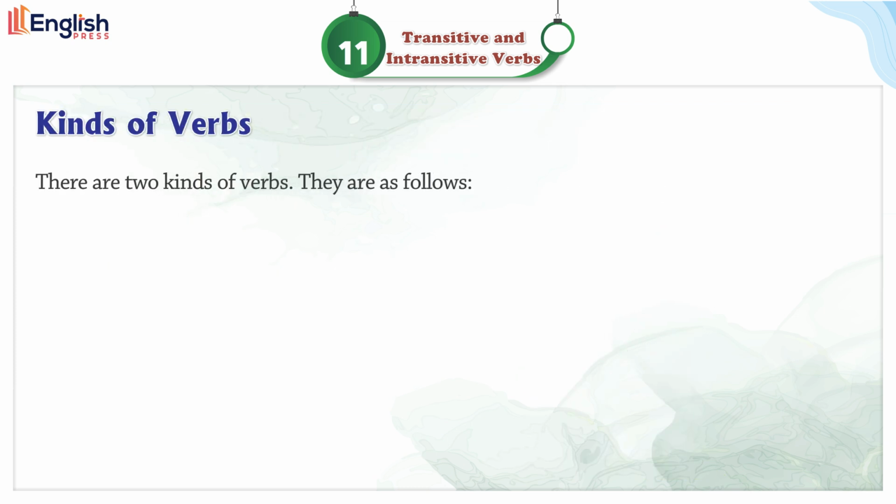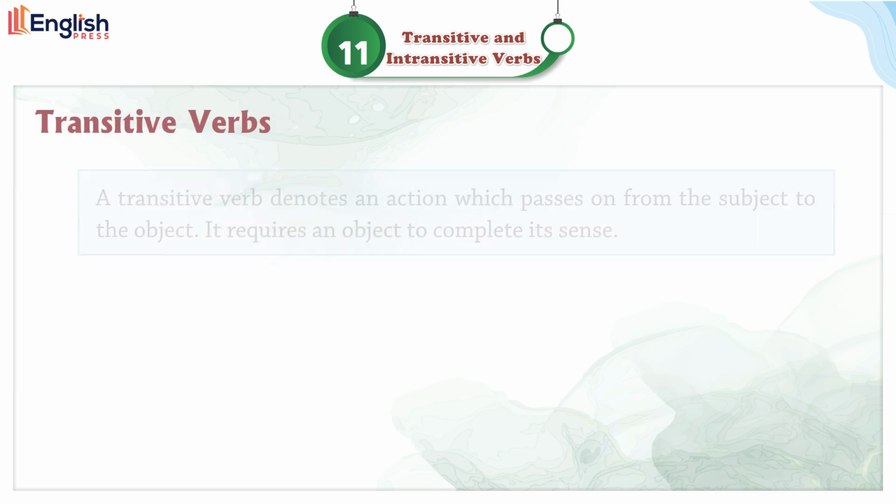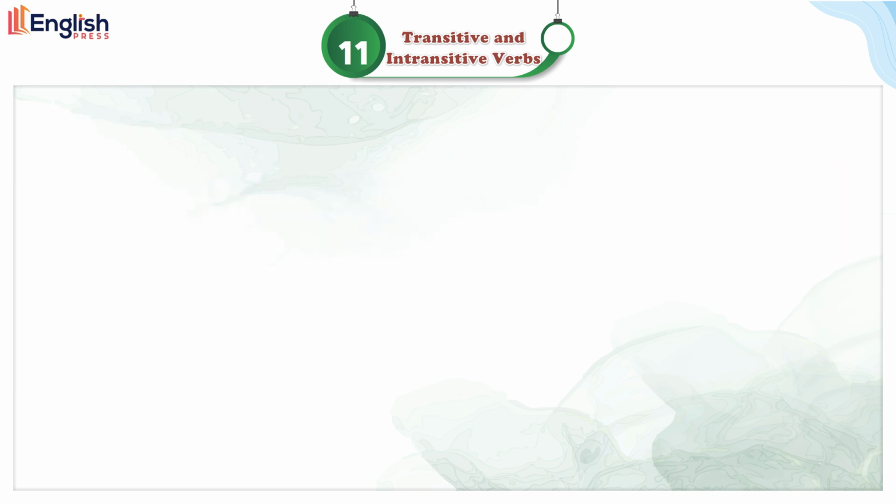Kinds of verbs. There are two kinds of verbs. They are as follows: 1. Transitive verbs. 2. Intransitive verbs. Transitive verbs. A transitive verb denotes an action which passes on from the subject to the object. It requires an object to complete its sense.